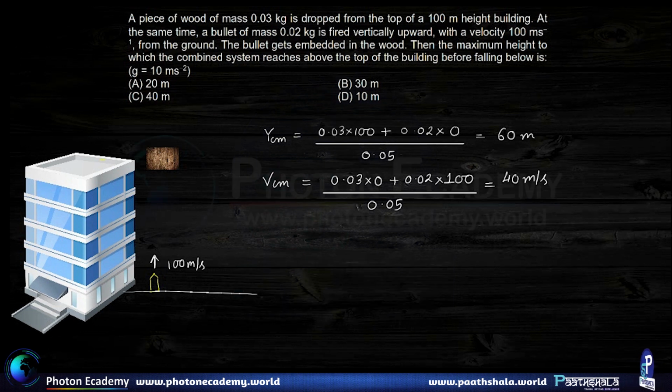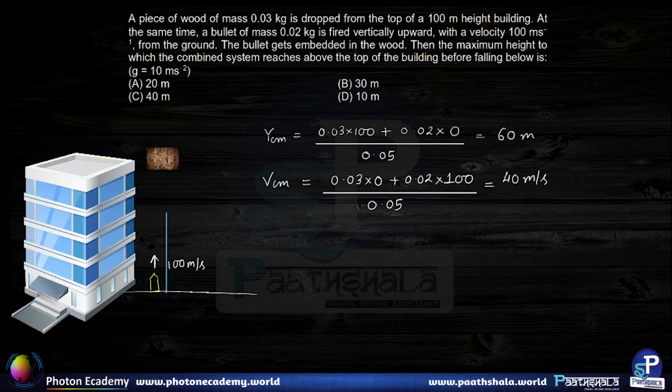Okay. Now once we understand this, the initial position of the center of mass is 60 meters from the base of the building, somewhere over here.